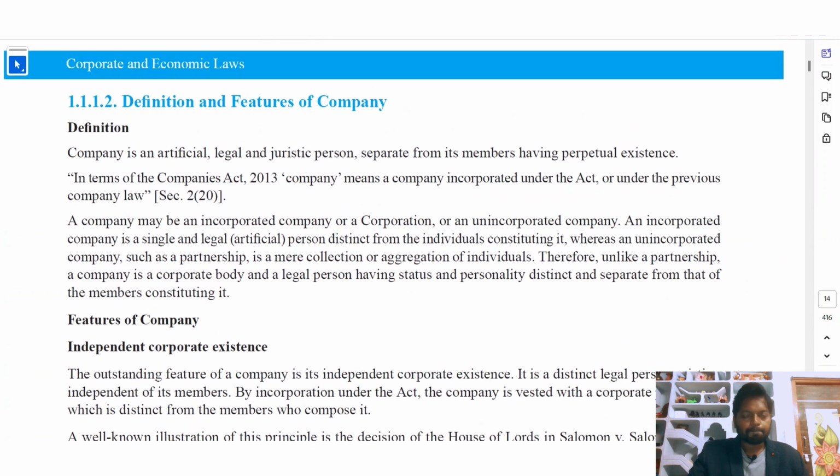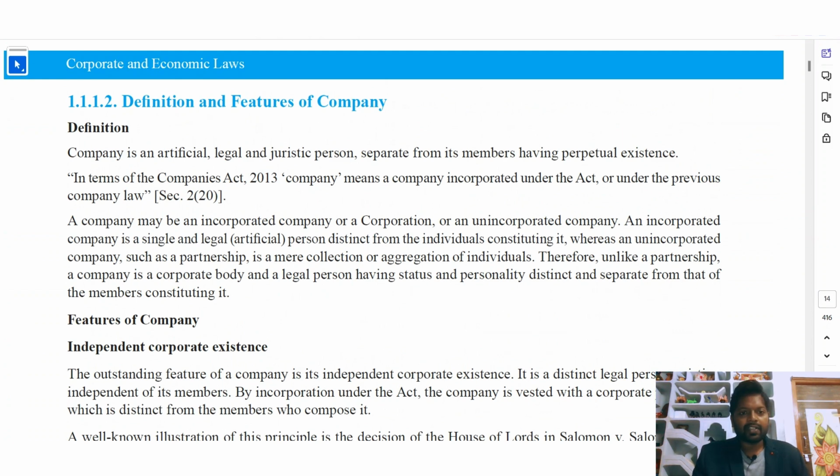Okay. Next, 1.1.2 definition and features of the company. So this section covers the definition and features. What do you mean by company? What are the main features of a company? In order to call it a company, what features should it have? First we go for the definition.